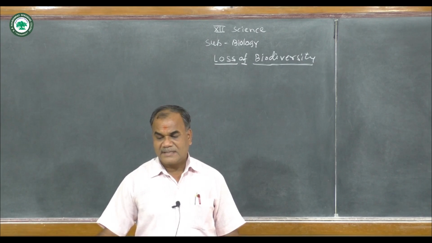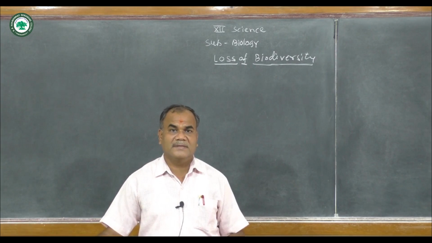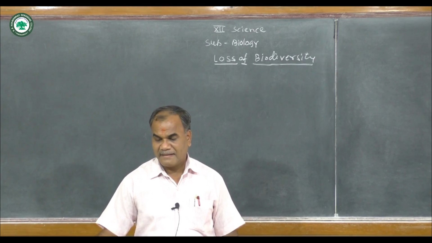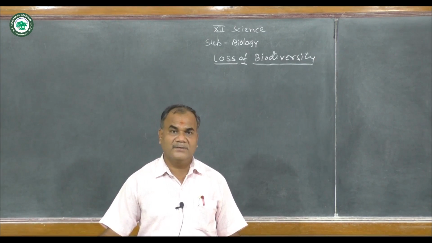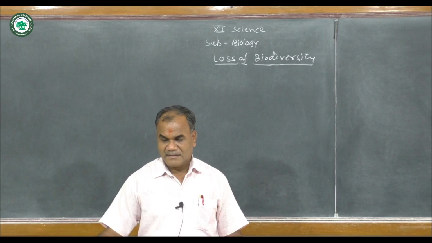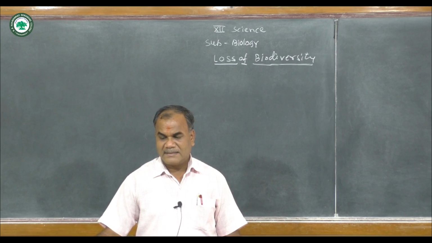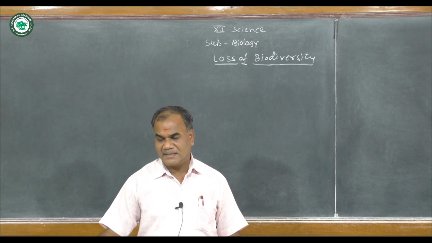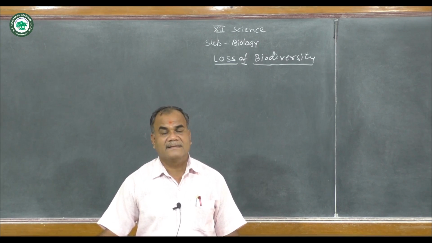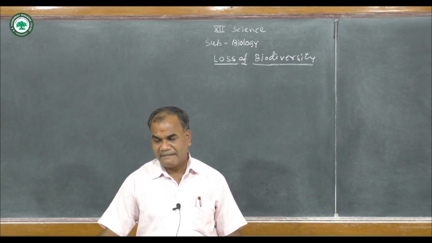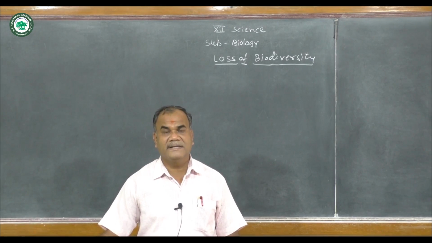The chief serious aspect of the loss of biodiversity is the extinction of species. There are three types of extinction of species, that is natural extinction, mass extinction and man-made,